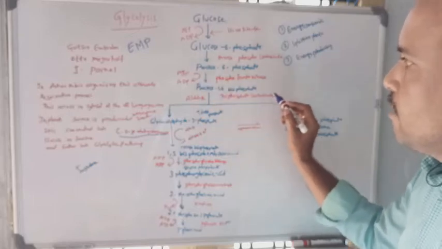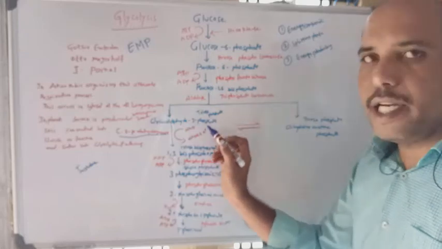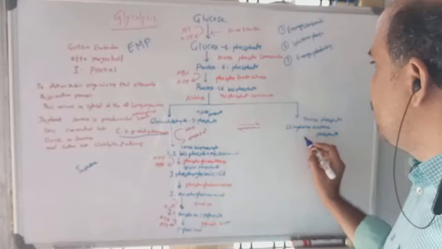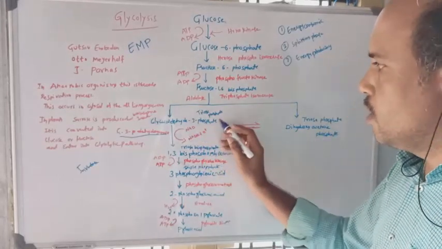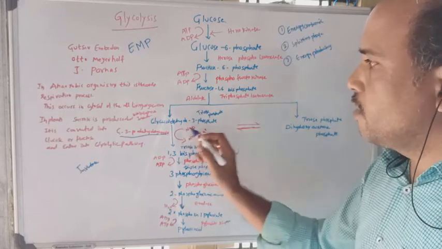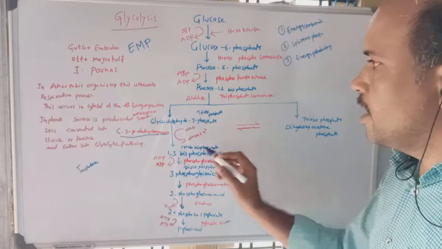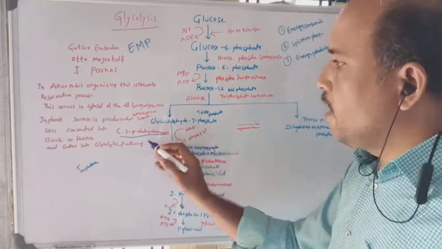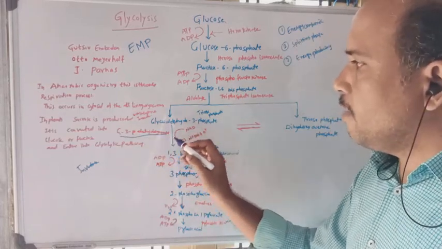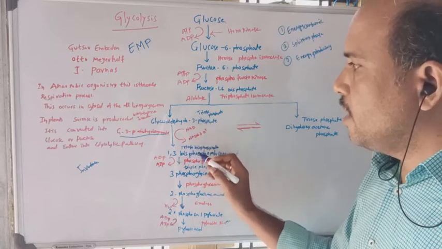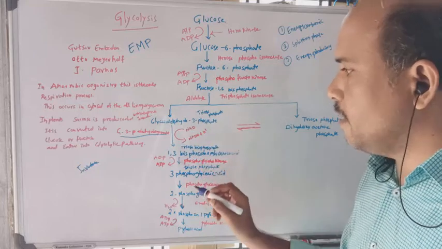The formed fructose 1,6-bisphosphate splits into glyceraldehyde 3-phosphate and dihydroxyacetone phosphate. Two molecules of triose phosphate are formed here. Now the glyceraldehyde 3-phosphate is converted into 1,3-bisphosphoglyceric acid. The enzyme involved here is glyceraldehyde 3-phosphate dehydrogenase.